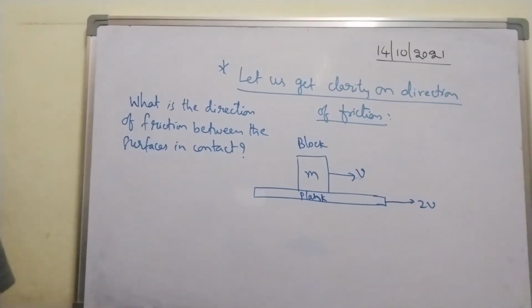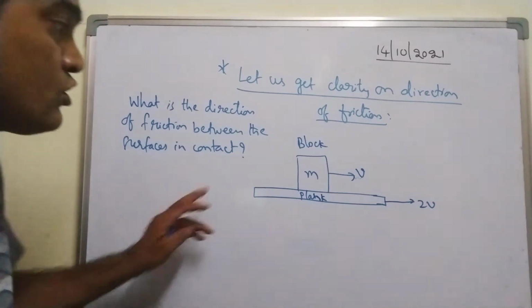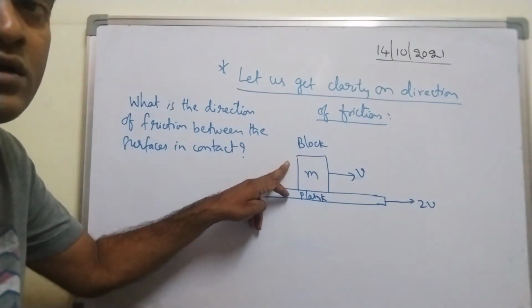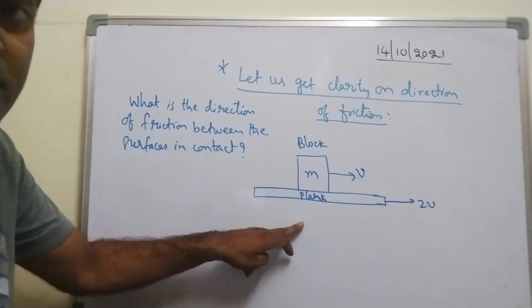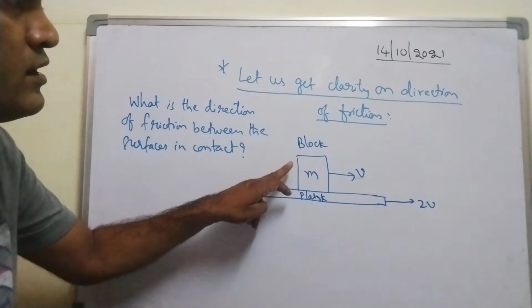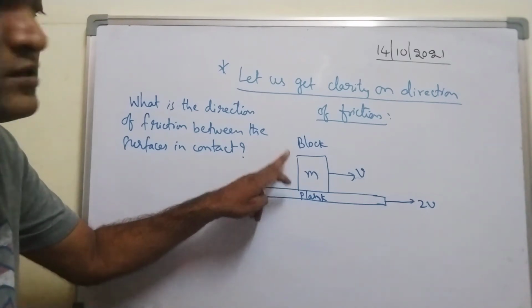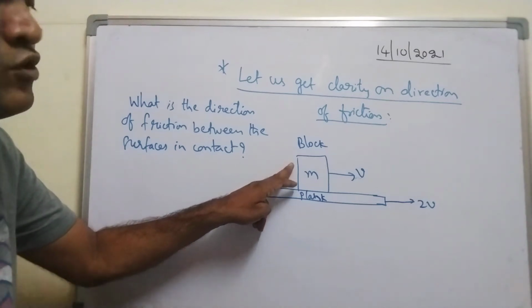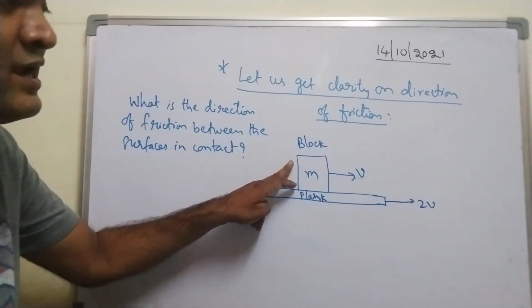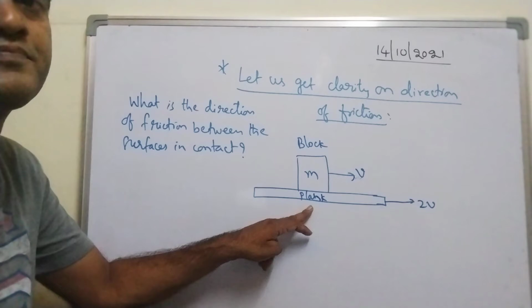So to understand this, we should know how this block moves relatively with respect to the plank. In order to understand the direction of friction, we need to know how this block is moving relatively with respect to the plank.